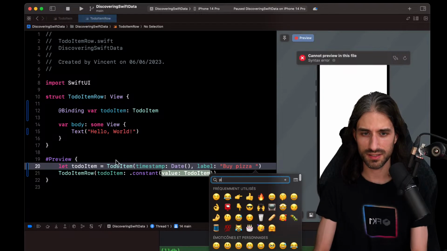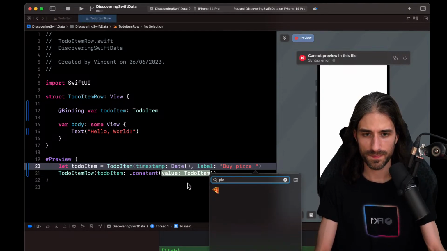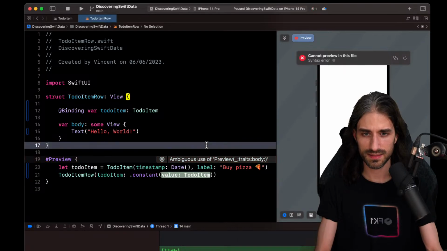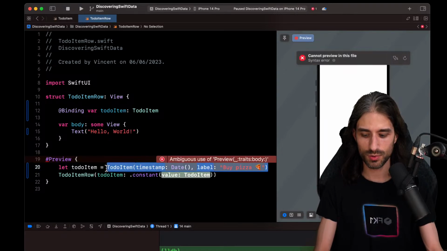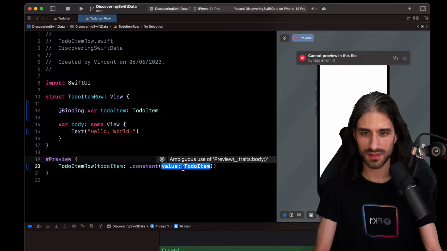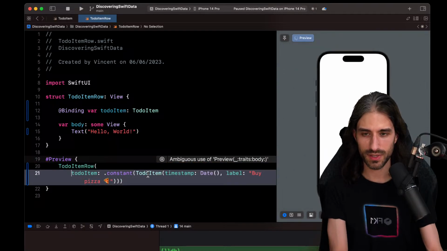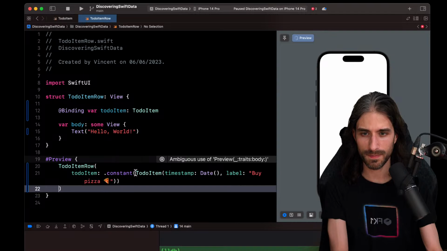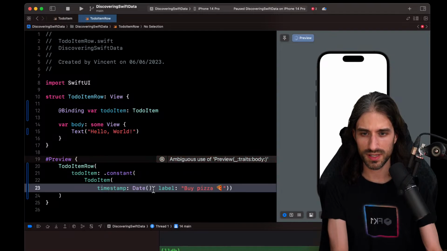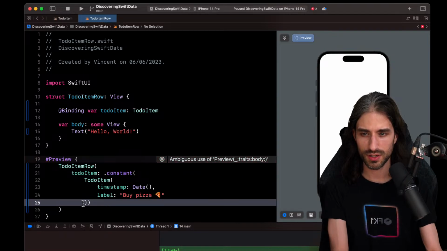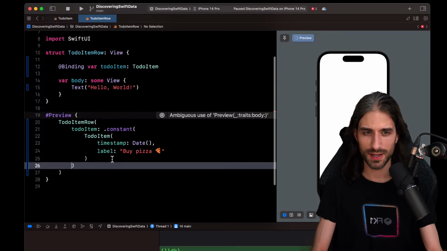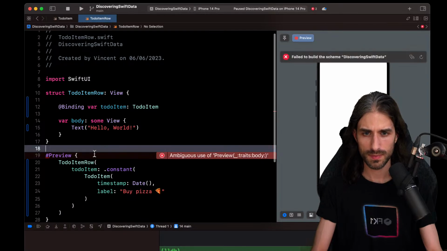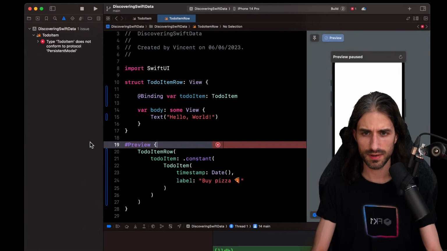This way I can put a nice little emoji like that. Okay, we get a weird error message, which lets me think that what I'm trying to do is probably not allowed. So let's do it like that. I will just indent the code a bit more so that it's more readable, because we don't have that much screen real estate on the YouTube stream. Okay. Is it better now?